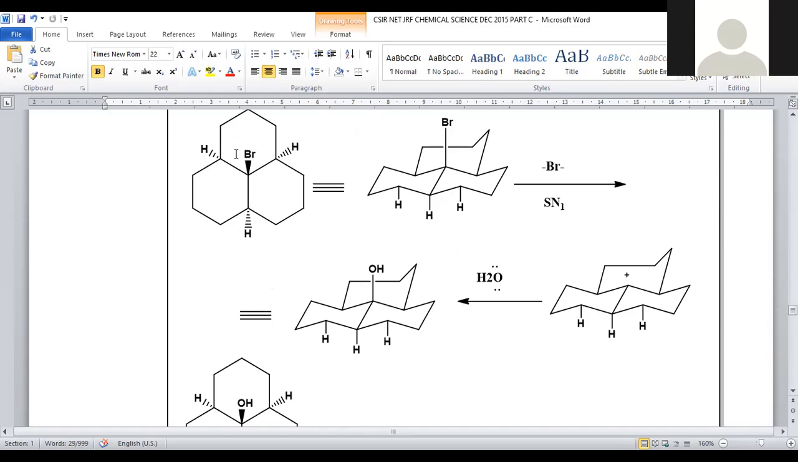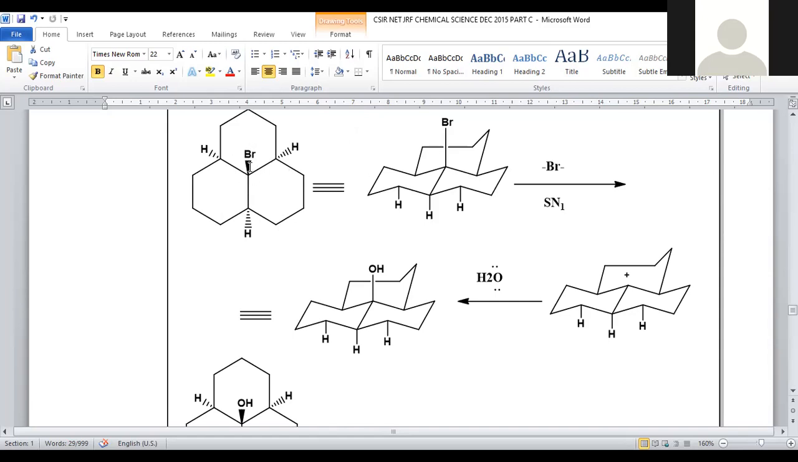Here you can clearly observe that it is a tricyclic system, and the bromo group is attached to a carbon. This is a tertiary carbon, a tertiary alkyl halide. Everybody knows tertiary alkyl halides are more prone towards the SN1 type of mechanism rather than SN2. What is the condition required for SN2? SN2 requires primary alkyl halides. SN1 requires tertiary alkyl halides. So it is a purely tertiary alkyl halide.